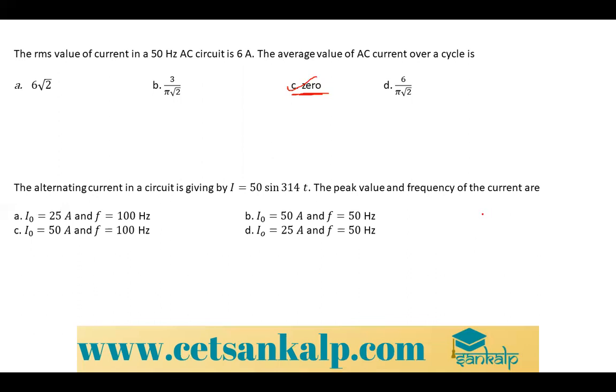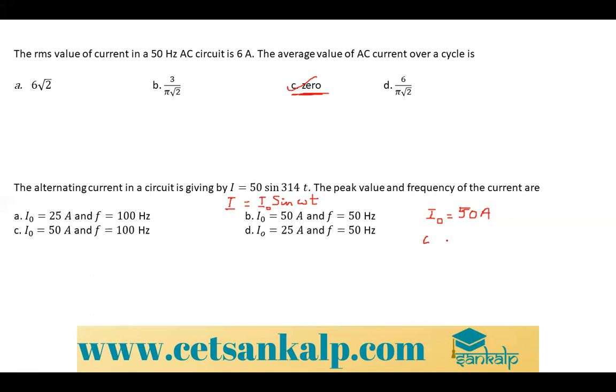Now I'm going to compare the given equation with the standard equation, I is equal to I naught sine omega t. So from the given data, I can write I naught is equal to 50 ampere.